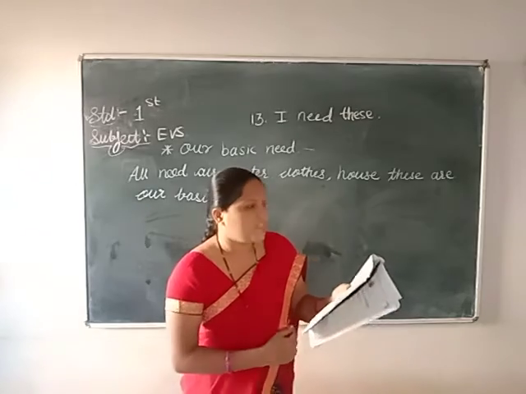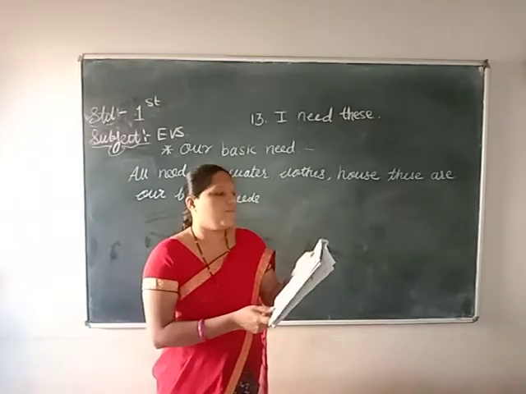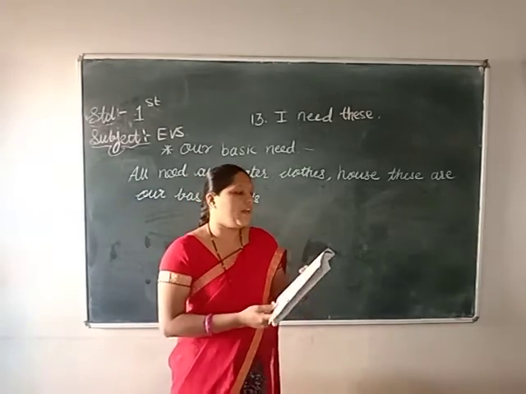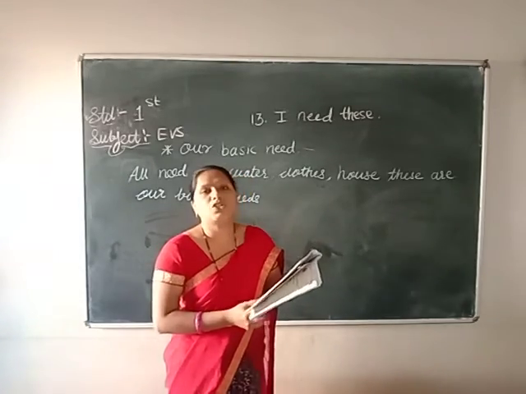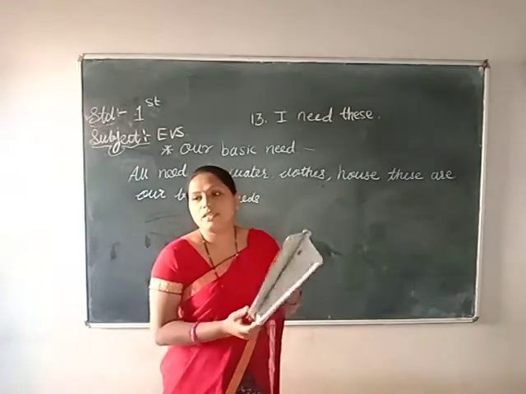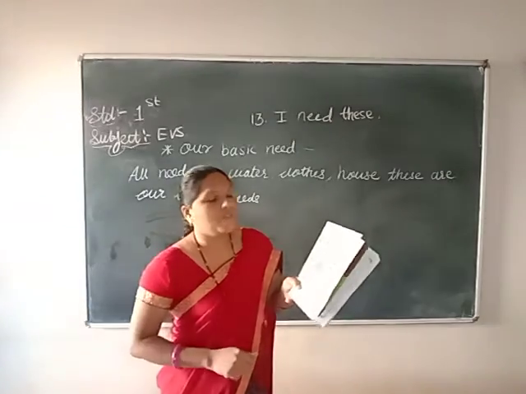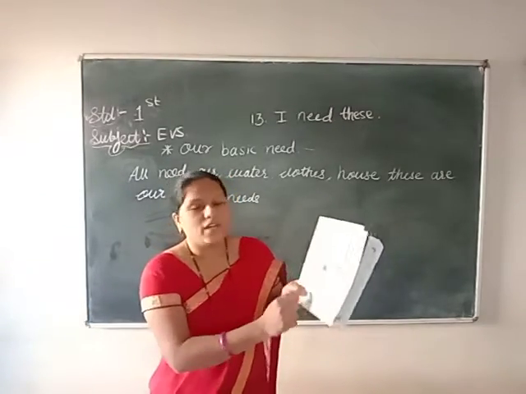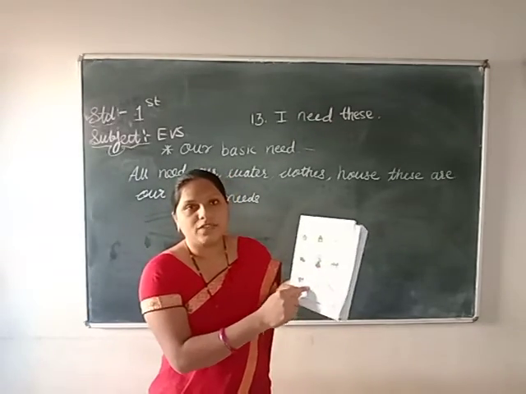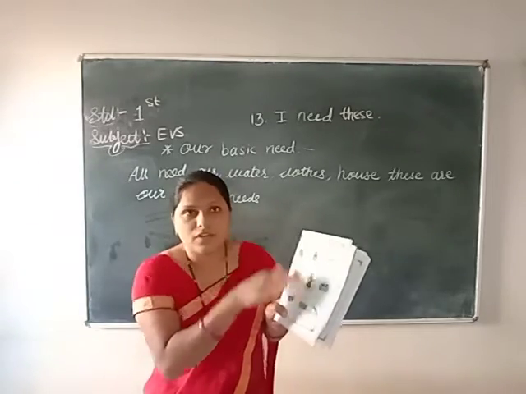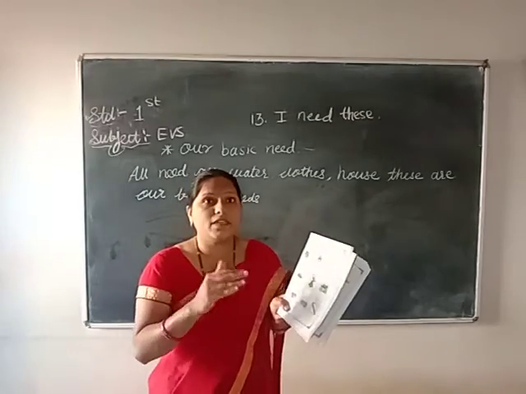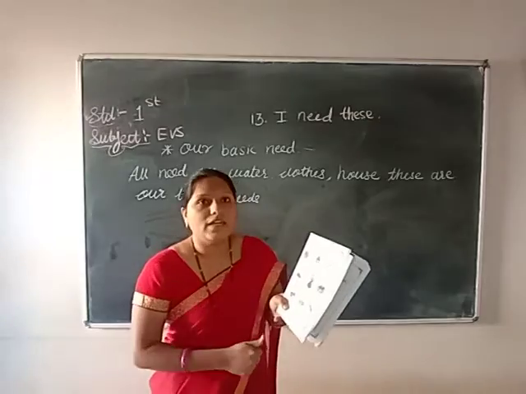So turn to the next page, 84. Here are a few pictures of some things. Draw a line to the things that are very essential for you. Take one pencil and draw the lines here, to the things which are your needs. Okay, this is the correct one. They have given some pictures. These are our needs, but basic needs are the important things which we need in our life.